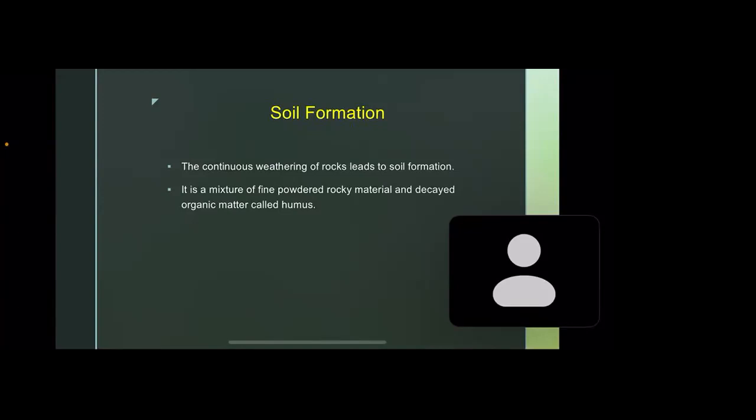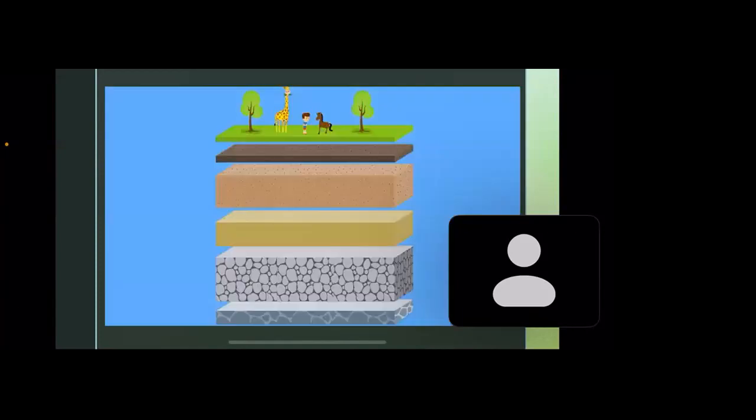Okay, clear till here, students? Yes, ma'am. So now tell me, observe this picture very carefully and tell me, what do you observe in this picture? Ma'am, different layers of soil. Very good, Monica. Different layers of soil. And these different layers of soil are known as soil profile. We will see what is soil profile in detail.